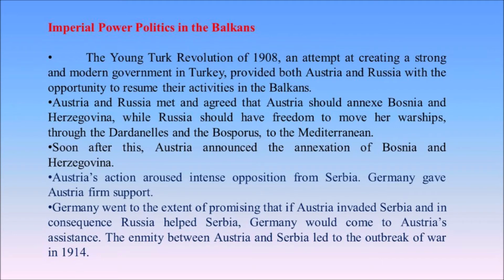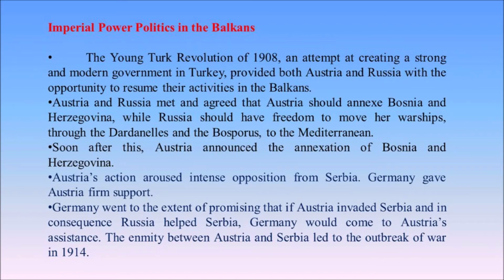Imperial power politics in the Balkans. What is meant by imperialism? Imperialism means a country takes control of another country and starts to dominate it. This is what we call imperialism. Balkans is a place, a group of countries joined together, and it was ruled by the Turkish Empire. In the Balkans, what happened due to imperialism? This is what we are going to see here.